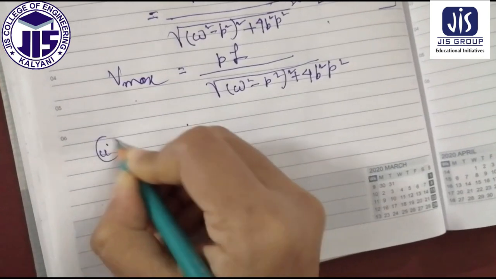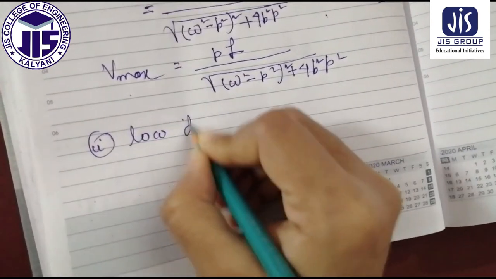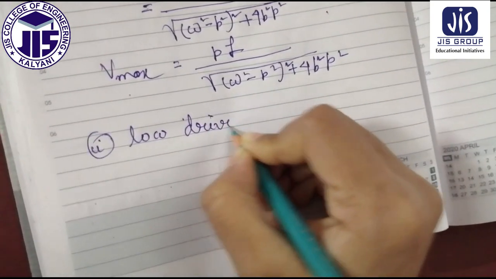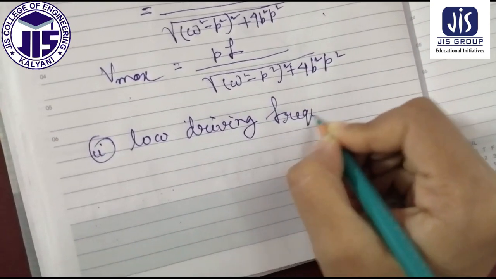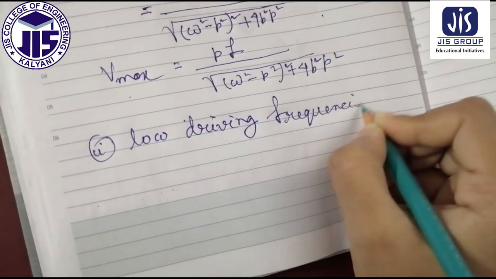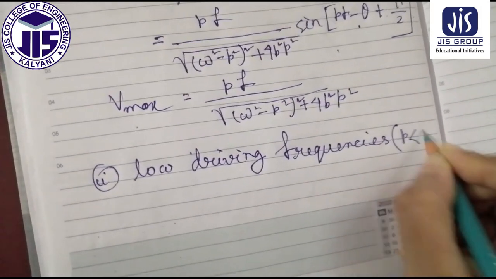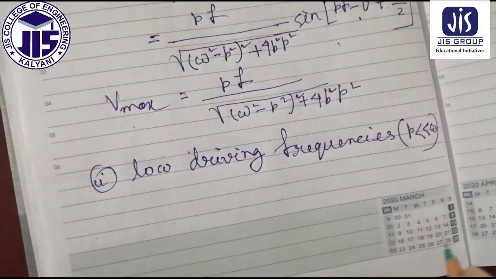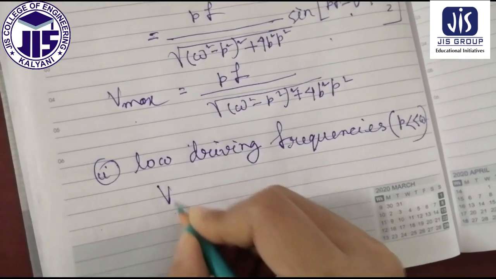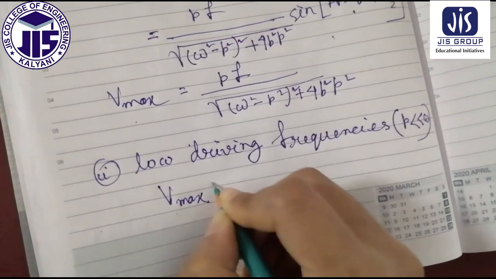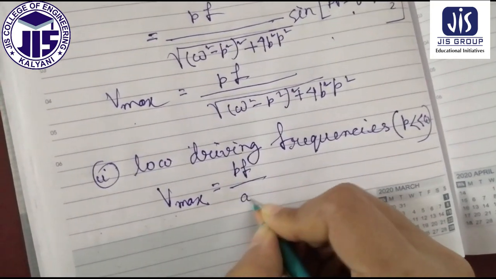The first case is low driving frequency, that means P less than omega. Therefore, in that case, V maximum will be equal to P into F by omega square.